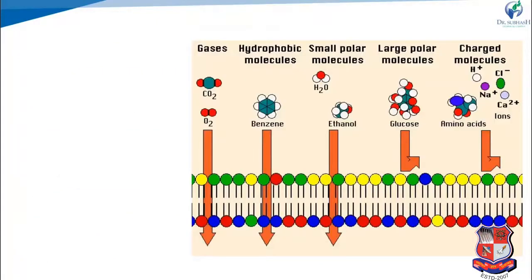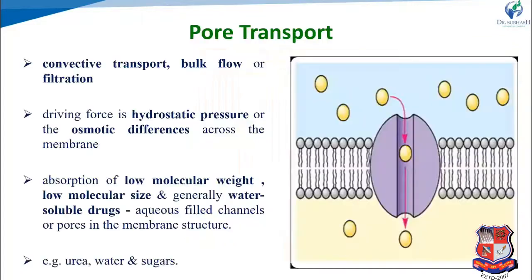In the figure we can see that gaseous molecules easily cross the cell membrane. Hydrophobic molecules, meaning lipophilic or less water soluble compounds, also easily cross the cell membrane. Small polar molecules, water soluble, small molecular weight compounds, easily cross the cell membrane by passive diffusion. Large molecules, or water soluble and charged molecules, meaning ionized drugs, do not cross the cell membrane by passive diffusion; they cross by other mechanisms.